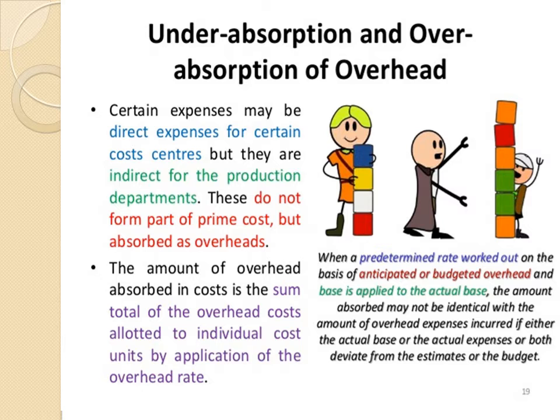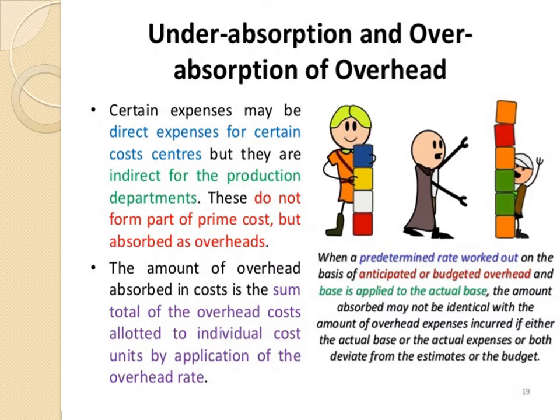Certain expenses may be direct expenses for certain cost centers, but they are indirect for the production departments. These do not form the prime cost but are absorbed as overheads, as they are not directly involved. We have seen that overheads are indirect material, indirect labor and indirect expenses. So the amount of overhead absorbed in cost is the sum total of the overhead cost allotted to individual cost units by application of the overhead rate.